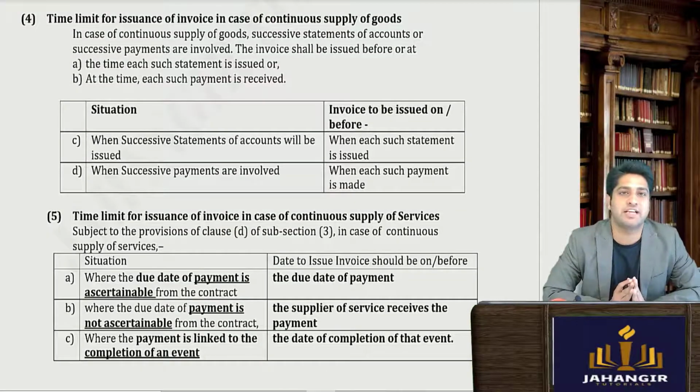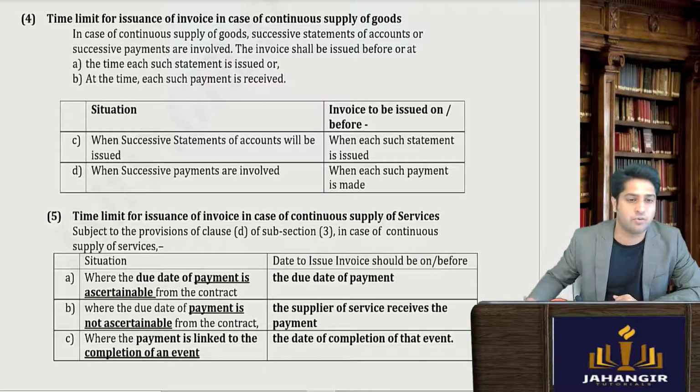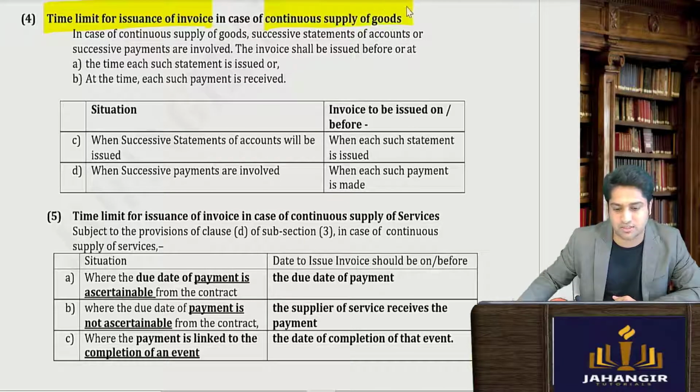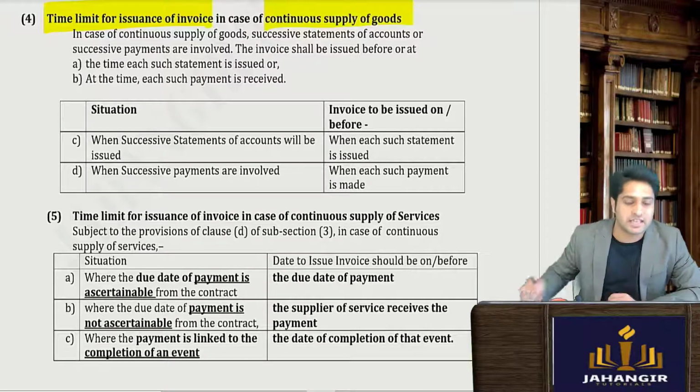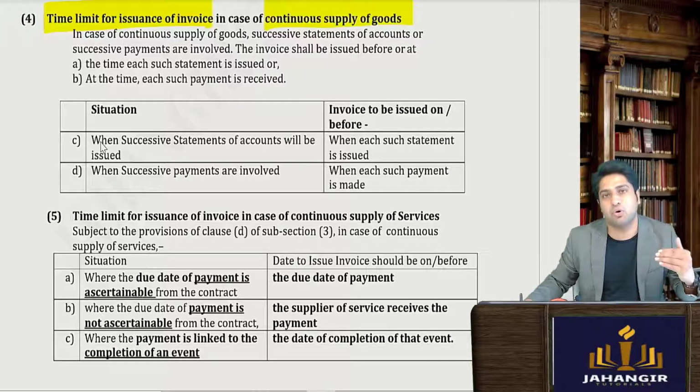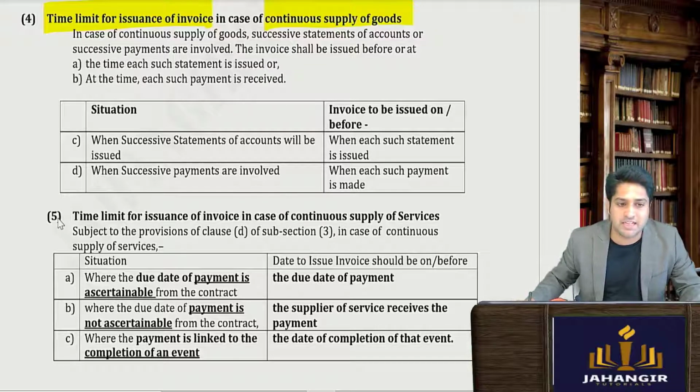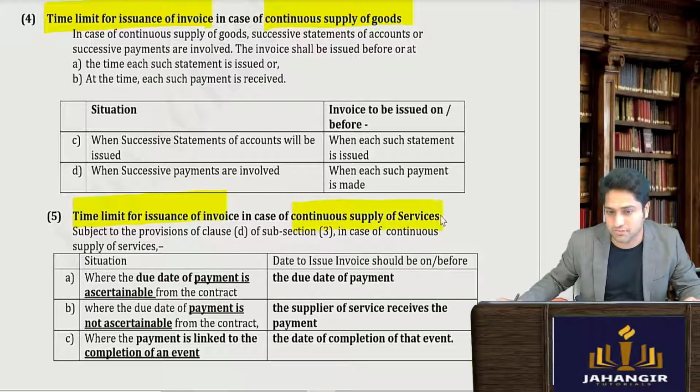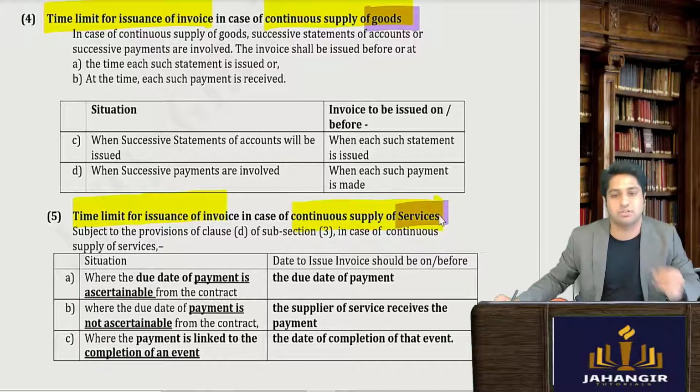Now we'll be seeing your section 31 subsection 4, which says the time limit to issue invoices in case of continuous supply of goods. Section 31 subsection 4 talks about continuous supply of goods, whereas section 31 subsection 5 talks about the time limit to issue invoices in case of continuous supply of services. So this is about goods and this is about services.